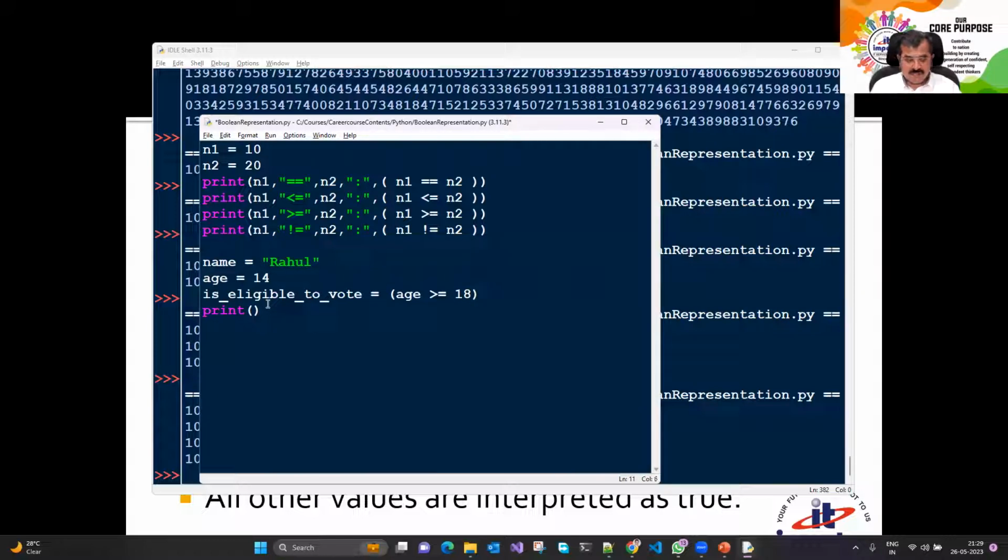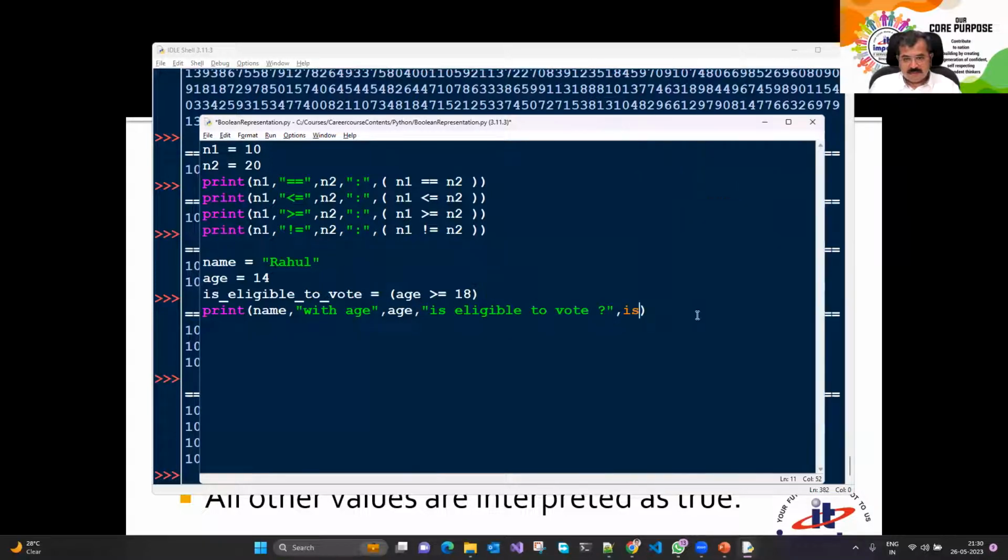So we'll say Rahul with age, so I'll say name with age is eligible to vote, question mark, comma, is statement लिख दिया मैंने.